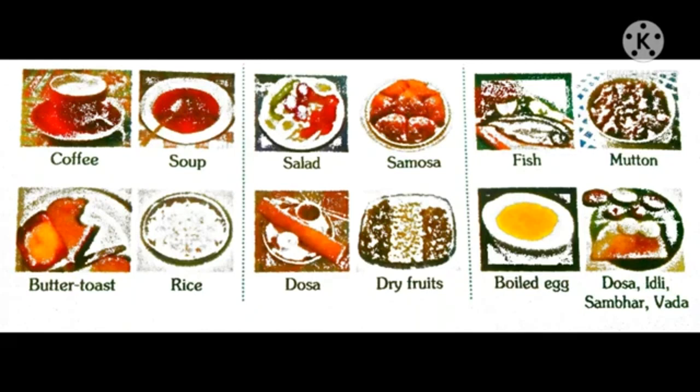What people eat depends on various factors like the region they live in, availability of certain foods, climate, and their occupation. We find there is great variety of food in different parts of India.